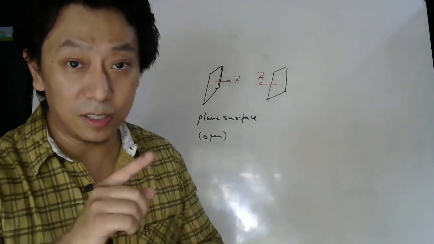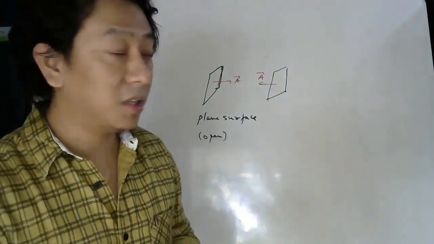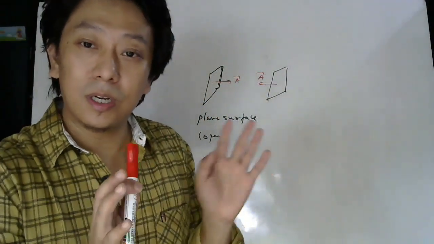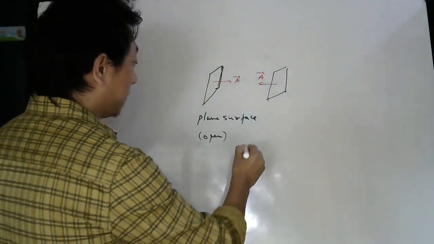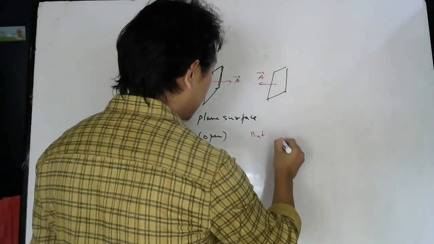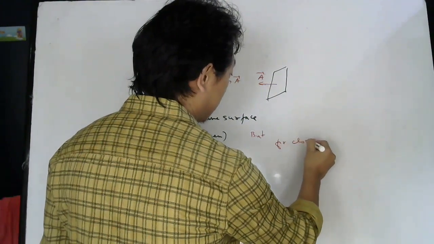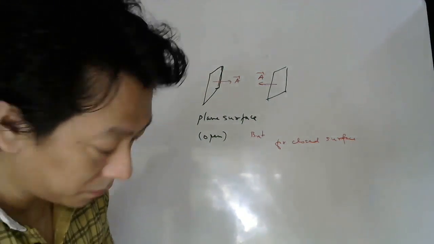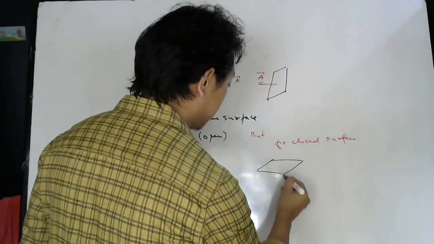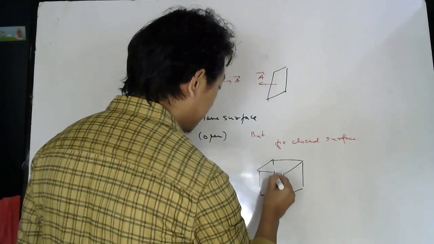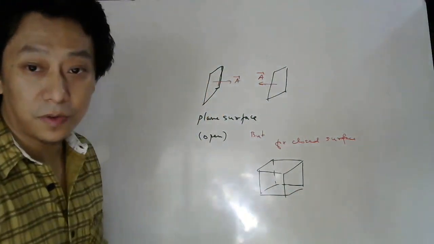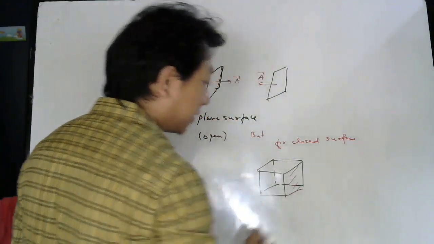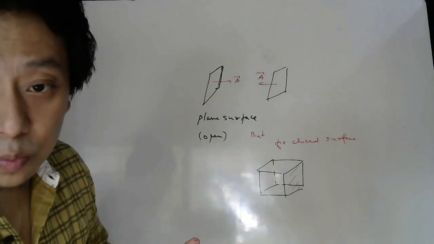Okay, so having understood this, students, in case of an open surface, there is a unique direction which is perpendicular, but still we cannot decide whether it should be here or here. So for an open surface, you can take whichever you want. But if it is a closed surface, let me take a simple closed surface. This is a simple closed surface, right? So for a closed surface, now if I ask where is the area vector of this surface, we have a way to distinguish.